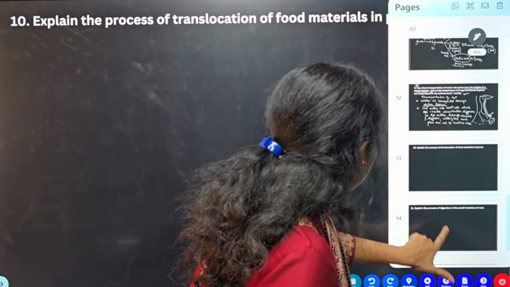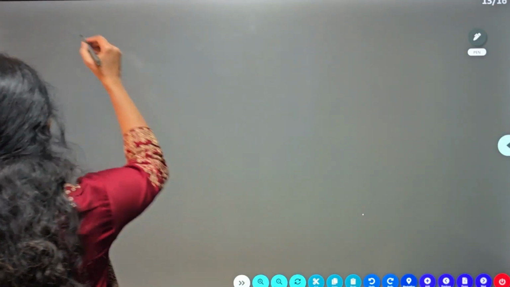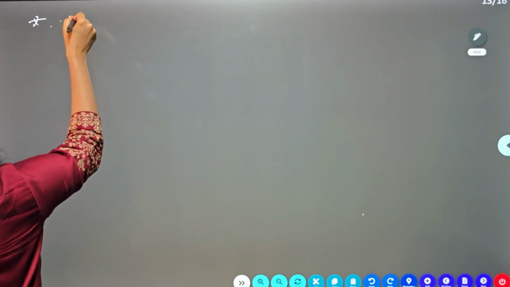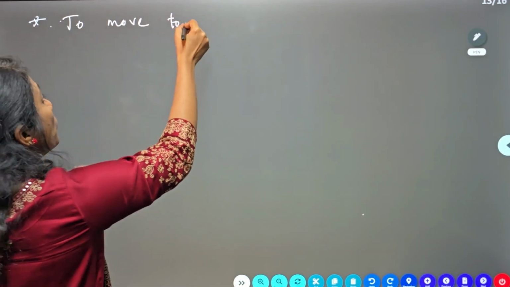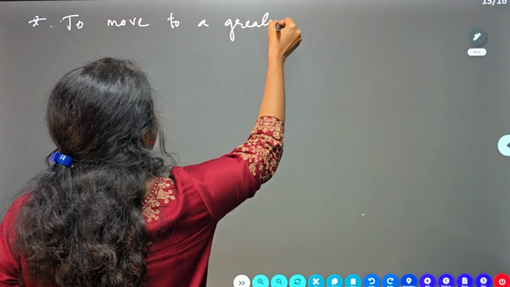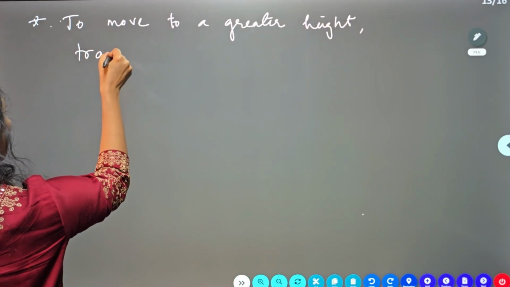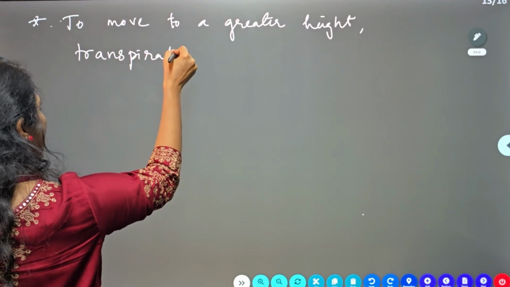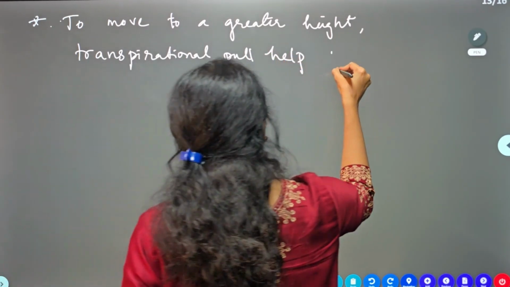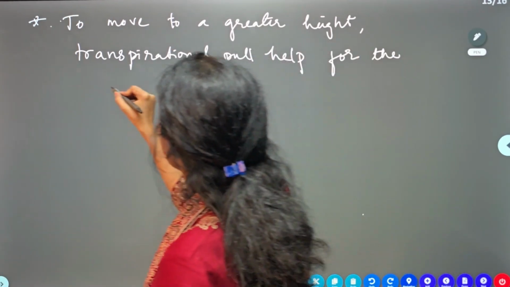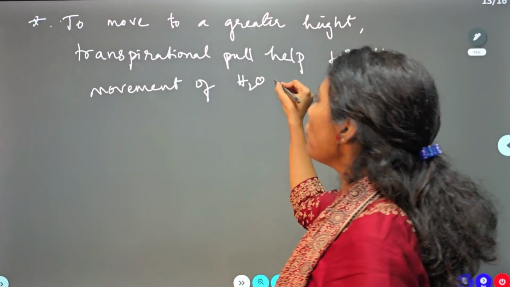So, for the water and ions to move to a greater height, transpirational pull helps for the movement of water. Okay, so this is how you can present the answer.